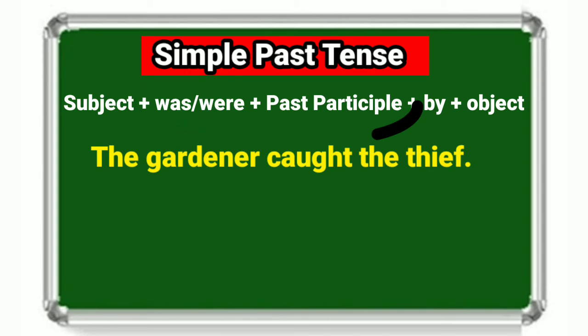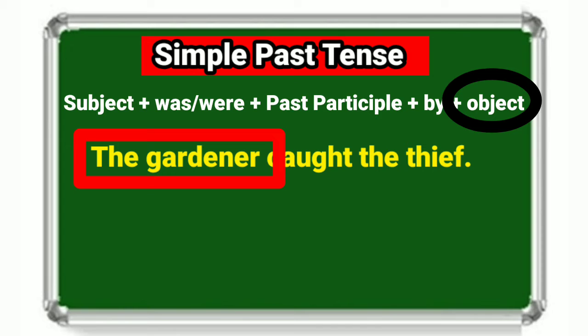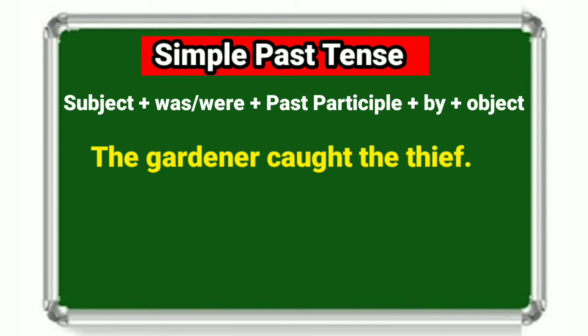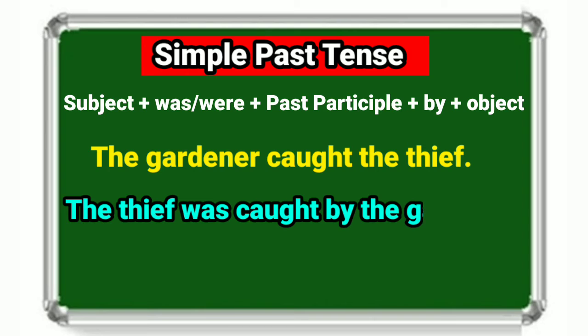The past participle form of caught is caught and then preposition by, which is followed by the object the gardener. So now the full sentence in passive voice is the thief was caught by the gardener.